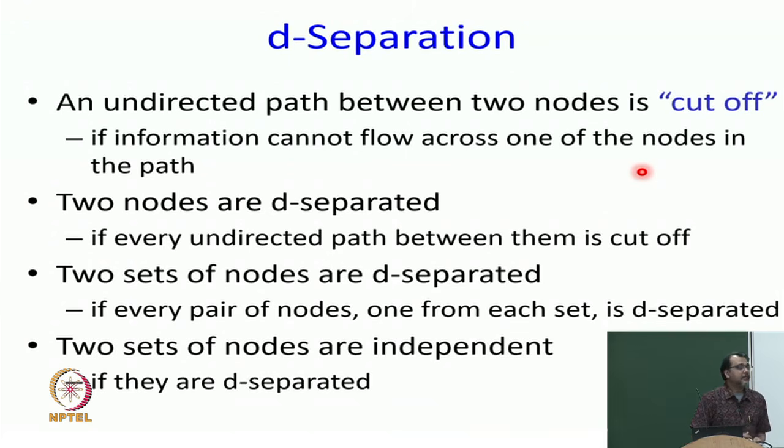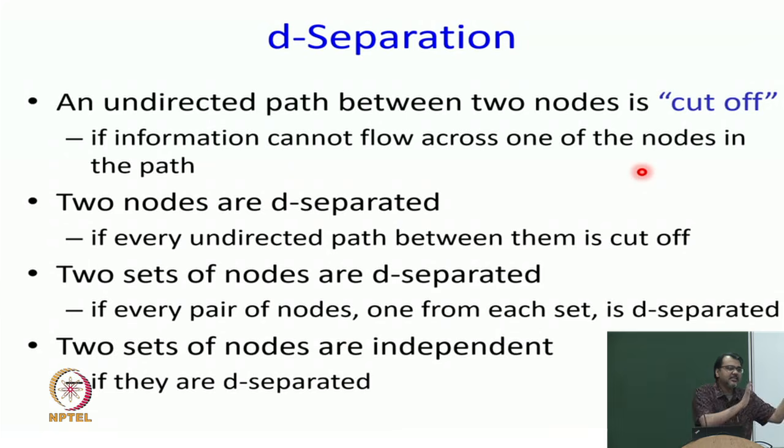Okay. So, we will have to just basically follow the book, follow the rules, and if you are able to understand the rules, then you would be able to do this. It is very simple. It says first forget the directionality, okay. Forget the arrows, think of the graph as undirected. First step, an undirected path between two nodes is cut off.